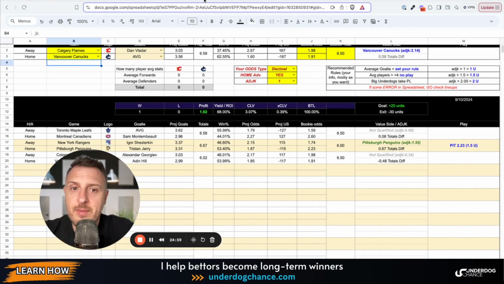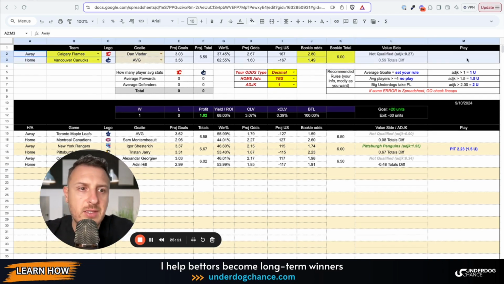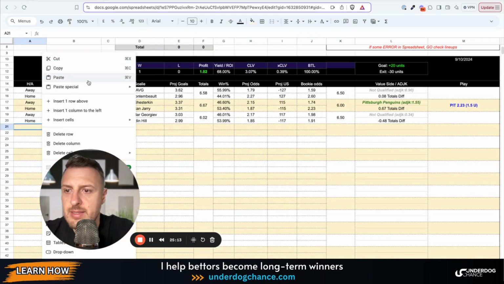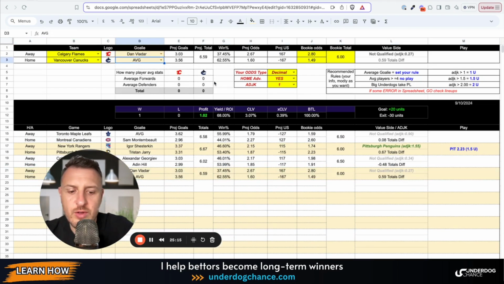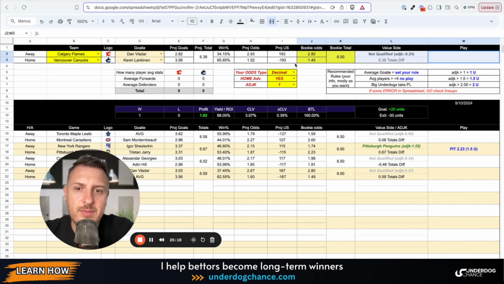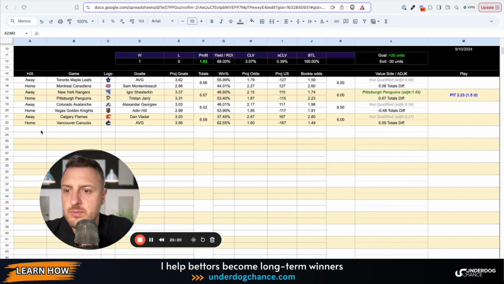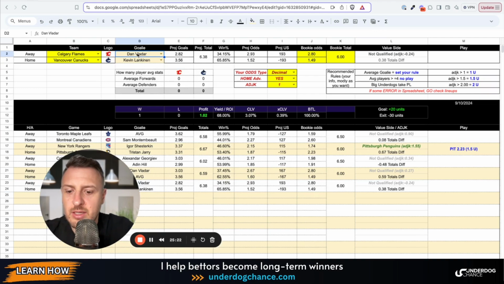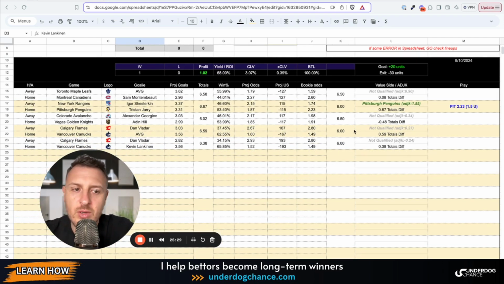So the first game, we need to add the bookmaker. Its odds are 2.80, 1.49, and the total is set at 6. Okay, so there is no value with this. So I will just paste it here. What if Vancouver start with Lankinen? Okay, the same story. What if they start with Wolf? His average. Okay, so as you see, there is no value in any way. So I would skip this game, no matter who starts.